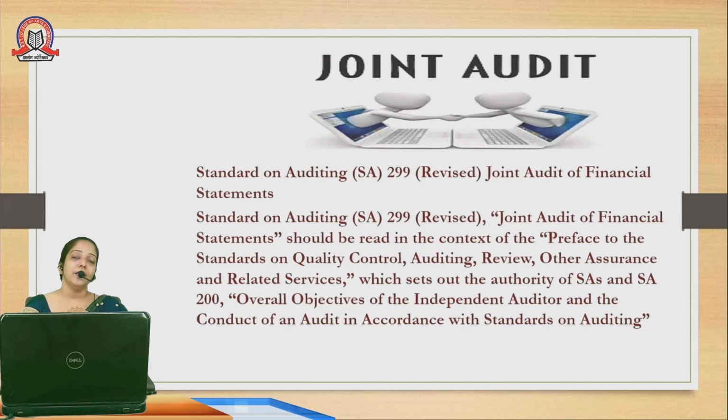For example, Mr. A and Mr. B, both chartered accountants, conduct the audit of company XYZ. That is a joint audit. Here they divide the work among themselves, and the overall objectives and the overall liability will be on both persons, but they divide the audit work among themselves.